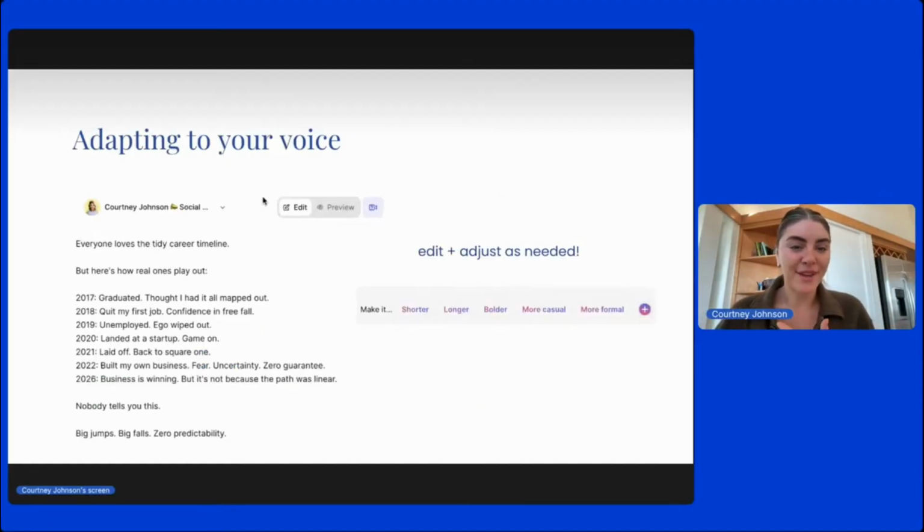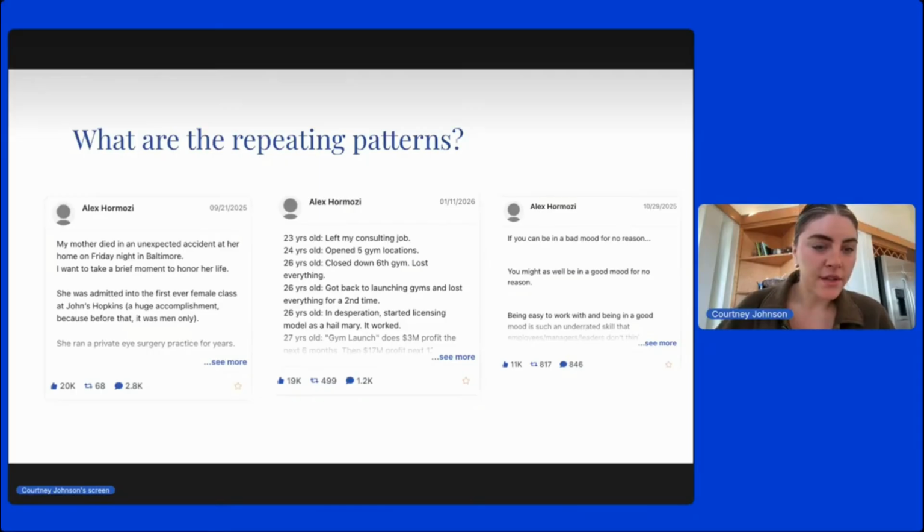So immediately what I'm going to do is go and plug this into the Taplio post generator, and I'm going to share a couple of notes. I'll show you guys how I would do this. I actually think I have this in a draft right now. Yes, okay. So I'm going to give the post generator the idea.